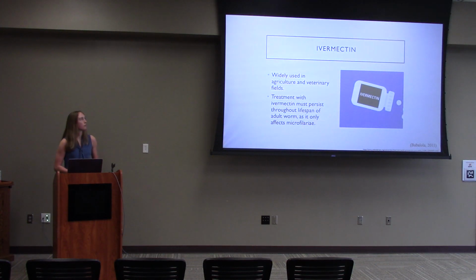To go into what main drug is being used to fight onchocerciasis, it is ivermectin. Ivermectin is widely used in agricultural and veterinary fields. And how the drug works, it keeps open the postsynaptic chloride channels, thus not letting another signal get to the next cell. So it ultimately paralyzes the worms. It does kill the baby worms, but not the adult worms. Thus, treatment must go on for the entirety of the adult worm's life, which is 10 to 15 years.